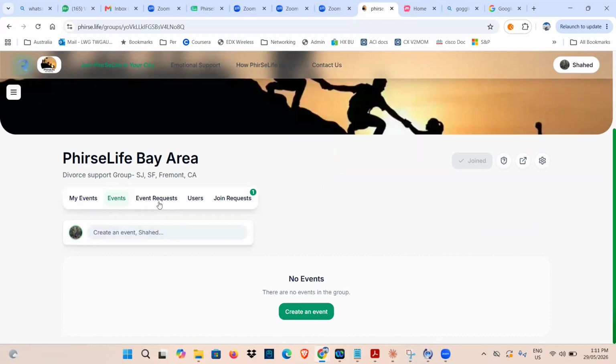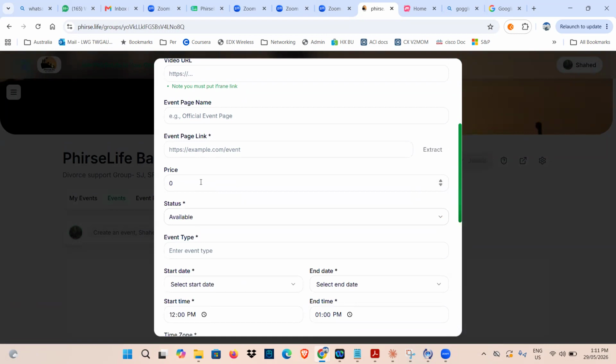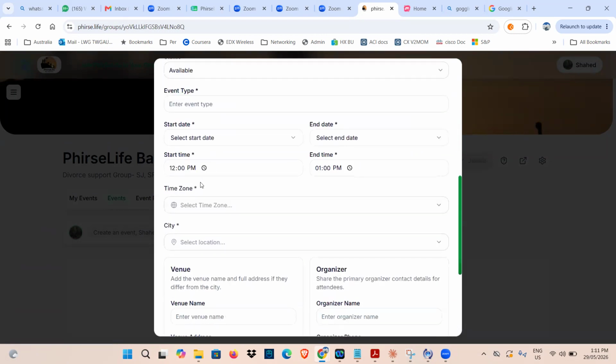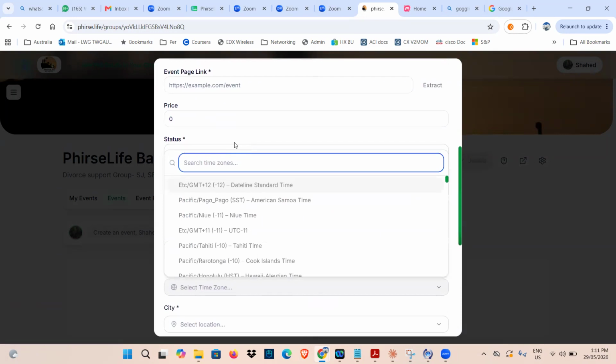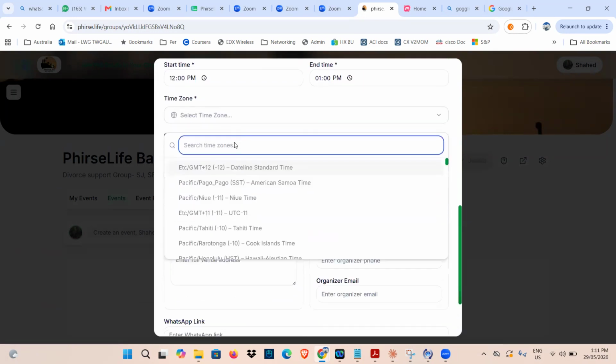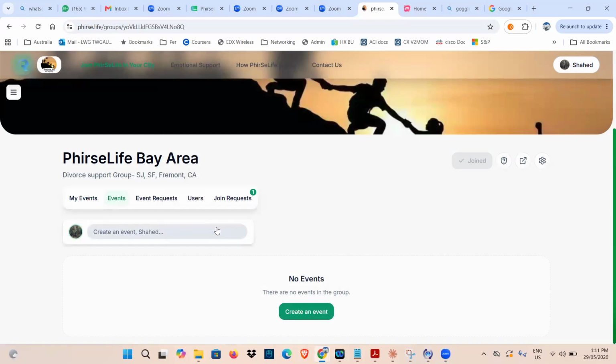Events, anybody can host an event. So you can just type in anything. And most of the information we need can be populated here. So location, I gave some feedback, time zone, because it's kind of global. So you need to select the time zone. And I think we can improve it over time. But right now it is available, and anyone can post an event. That's how it works. Anybody should be able to put it, as long as it is aligned